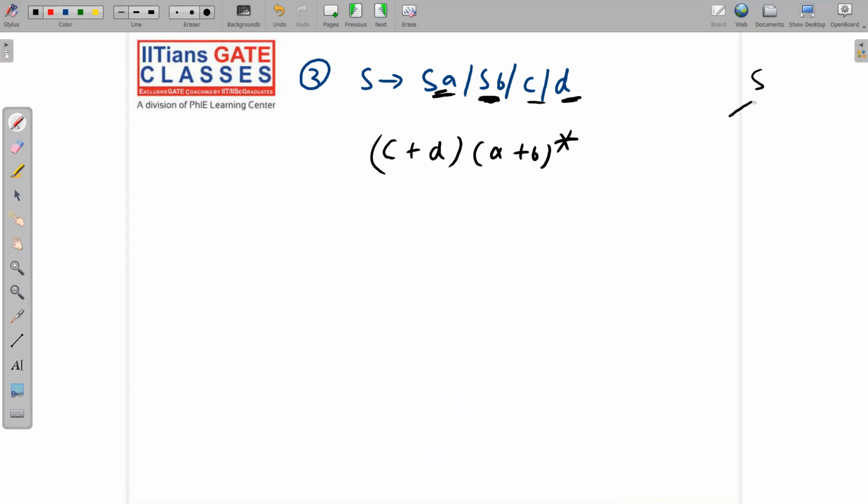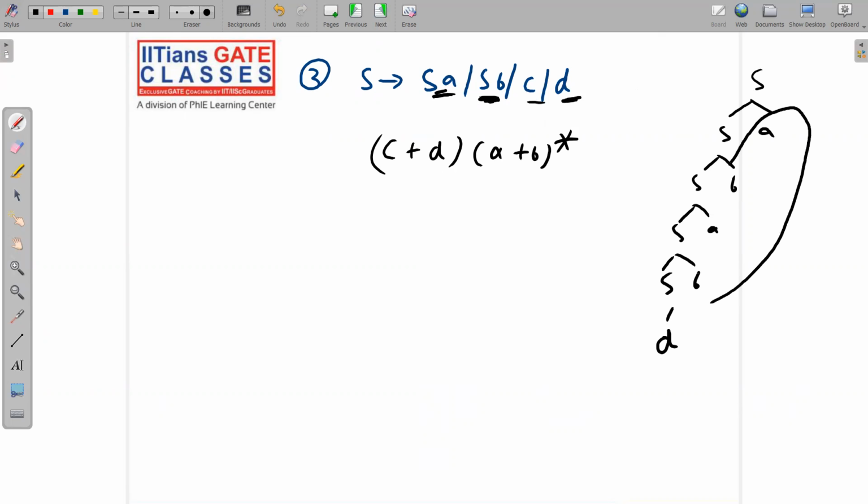If you have any difficulty, then see, I am showing you. S implies SA or SB. This S will be replaced by C or D. So let me replace it by D. So what is this? Any possible string over A and B, and this is D. So D followed by any possible string over A and B. Any possible string over A and B is written like this: A plus B whole star. So C plus D, A plus B whole star. I hope I have made the point clear to all of you.